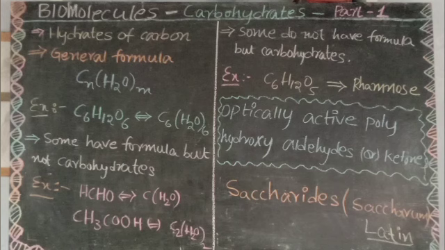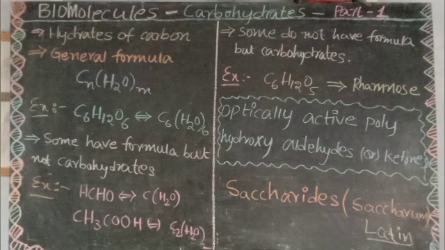they are not really carbohydrates. And there are some carbohydrates which do not satisfy the formula, but act as carbohydrates and show the properties of carbohydrates. For example, rhamnose, its formula is C6H12O5 and it cannot be written in the form Cn(H2O)n. So scientists came across these problems: some satisfy the formula but are not carbohydrates, but some do not satisfy the formula but are carbohydrates. To avoid such confusion, they came to a conclusion to define what carbohydrates really are.